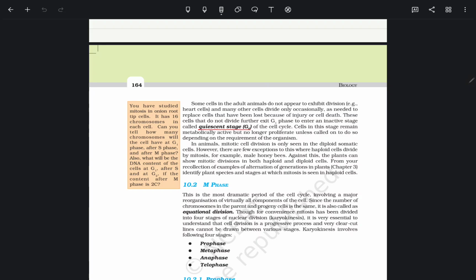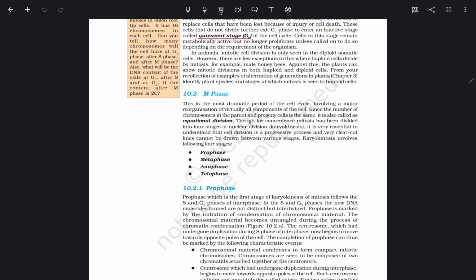Some cells in the adult animal do not appear to exhibit division, for example heart cells, and many other cells divide only occasionally, as needed to replace cells that have been lost because of injury or cell death. These cells that do not divide further exit the G1 phase to enter an inactive phase called the quiescent phase, G0, of the cell cycle.